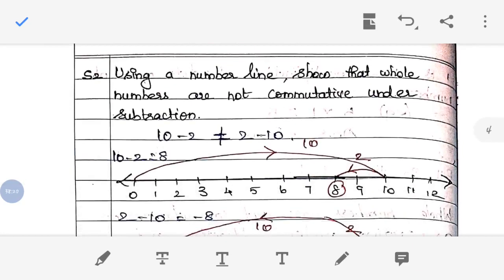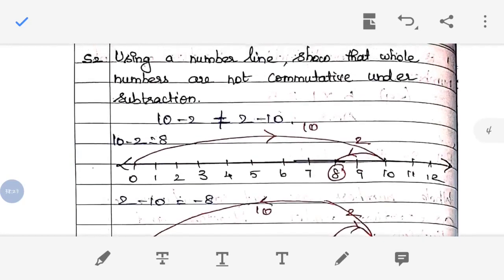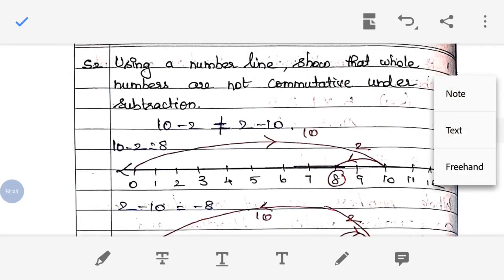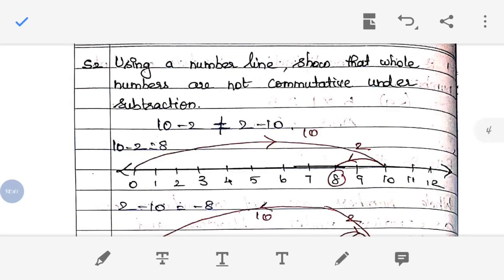Now the S2 question: using a number line, show that whole numbers are not commutative under subtraction. Commutative in the sense that changing the order of the numbers will not affect the result. Okay. So I have given an example here. This will be the question. You have to take your own example. So I have taken 10 minus 2 as an example.